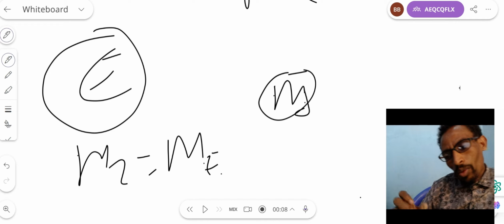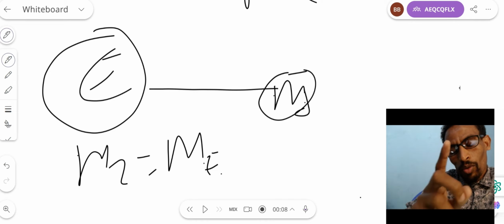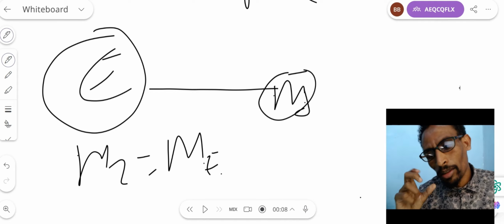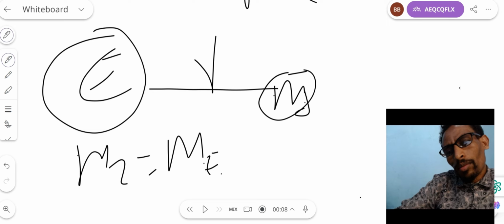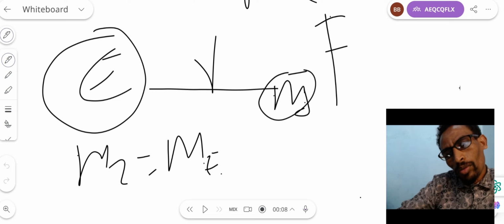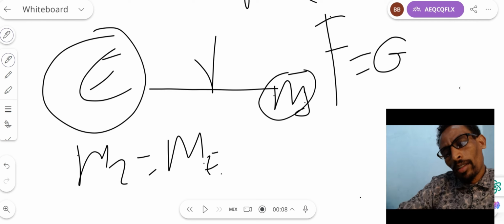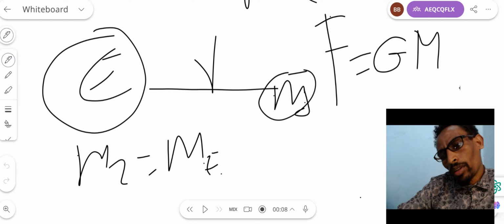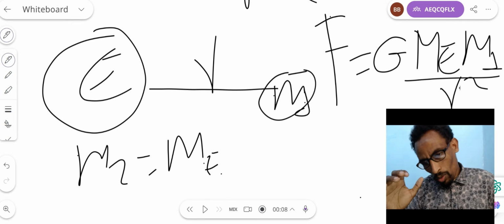So now we need to know the strength of the force between the mass of the object and Earth. Force is equal to the gravitational constant times the mass of the Earth times the mass of that object, divided by the square of the distance between those two objects.